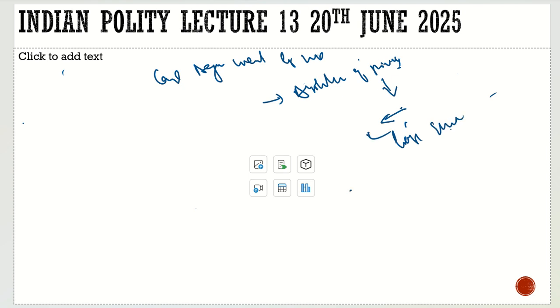So first thing. Then the second thing, bank nationalization. Why was it done? Because Indira Gandhi thought that these banks were giving loans to their own people and not giving loans to the poor people. So we need to nationalize the banks. And why did they want to abolish the privy purse? Because these rajas would use this money in running campaigns against the government, which they could not have highlighted in the amendment, but they eventually amended it.